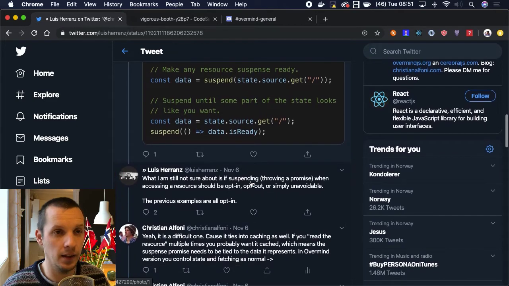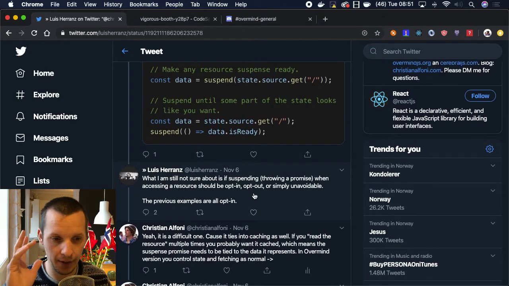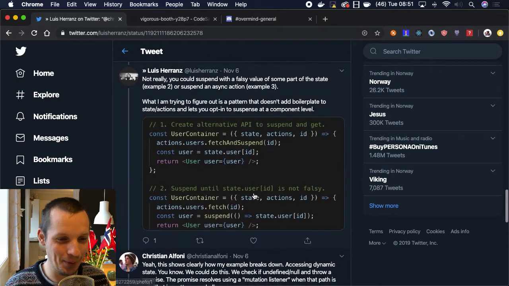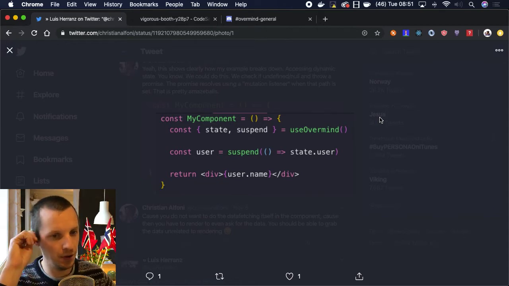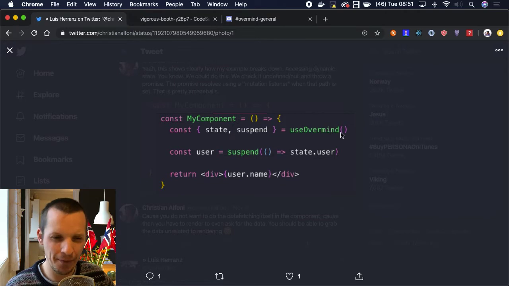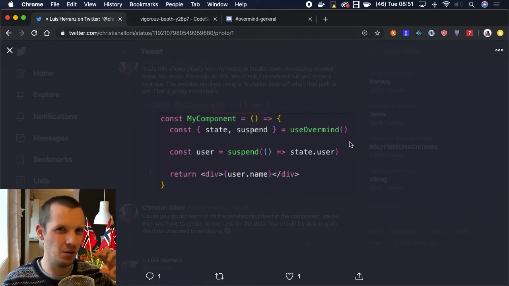I looked at that, and initially it didn't trigger anything, but then I thought about it and it triggered something. So what I came up with is this. The Overmind React package should ideally have this implementation because it's React specific. We're going to expose a new function, and I'm calling it suspend. I'm not sure if that's the right word for it, because you have suspense, and do you then suspend to trigger the suspense? I'm not really sure.